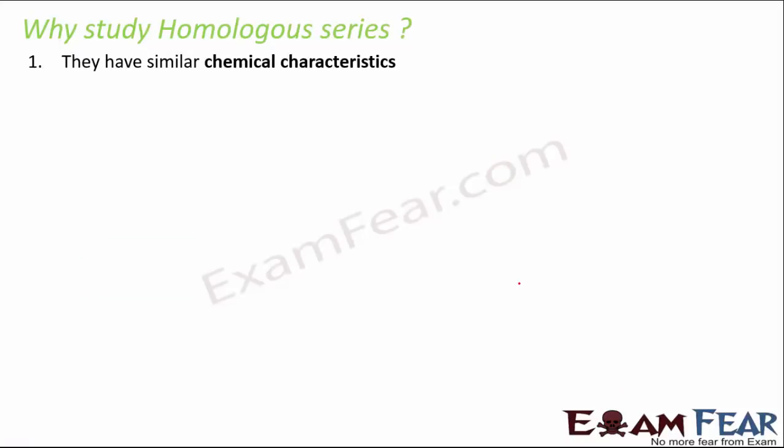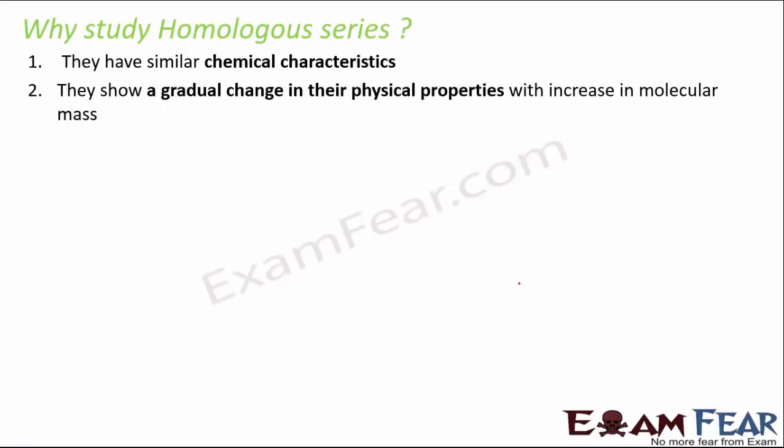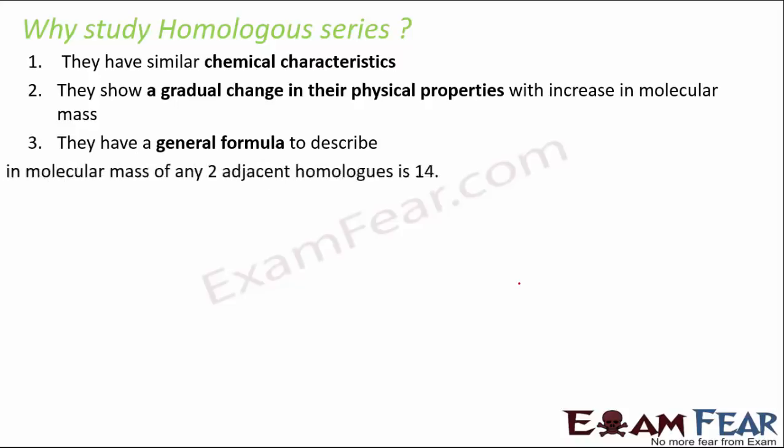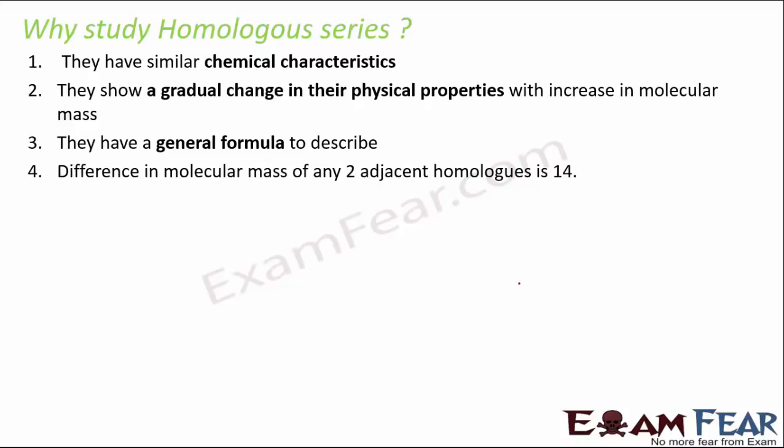Now the question is, why do we study homologous series? That is because they all have similar chemical characteristics. They also show a gradual change in their physical properties with increase in molecular mass. That helps us to predict the properties of various hydrocarbons. They have a general formula, and the difference in molecular mass of any two adjacent homologs is 14. That's because the difference is CH2. Carbon has atomic mass 12 and hydrogen has atomic mass 1, and here you have 2 hydrogens, so it is 12 plus 1 plus 1, that is 14.